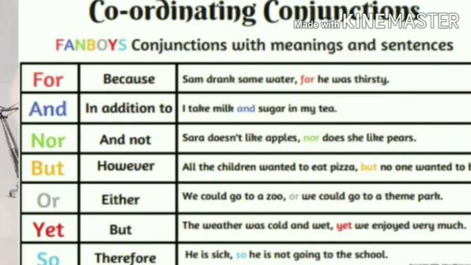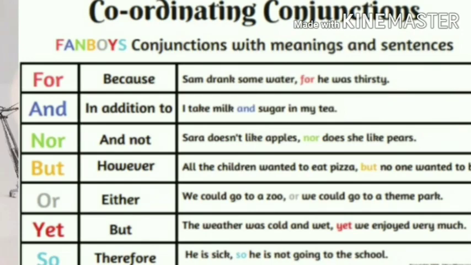Once again, coordinating conjunctions join two or more sentences, main clauses, words or other parts of speech, and give equal emphasis to a pair of main clauses.